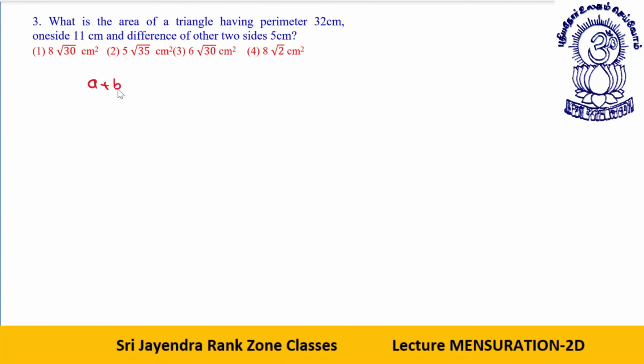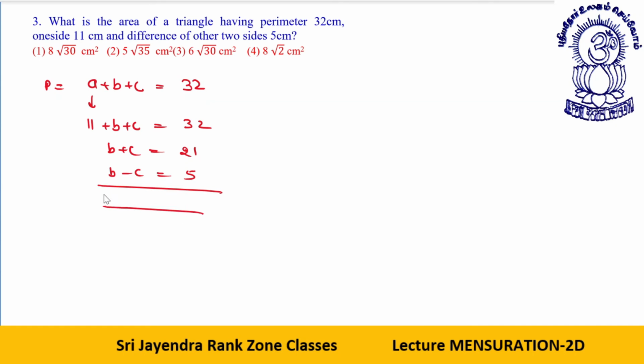Perimeter is what? A plus B plus C. Okay, this is perimeter is equal to A plus B plus C, 32 centimeter. One side 11 centimeter. Let's say this A is 11 centimeter. B plus C comes out to be 32 minus 11, so B plus C comes out to be 21. And difference of other two sides 5 centimeter. Let's say B minus C is 5 centimeter.